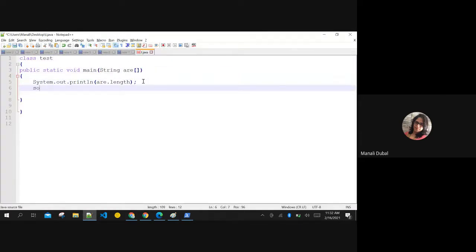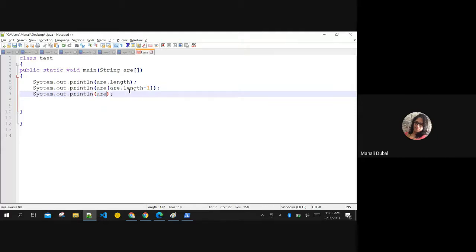If I print args.length - 1, can you tell me the output? What will this value be? This is the length of the array.